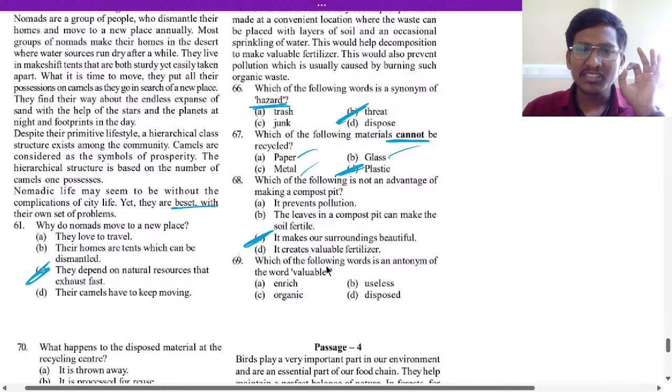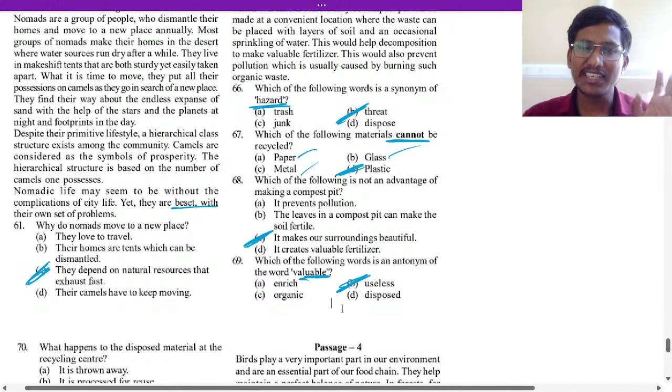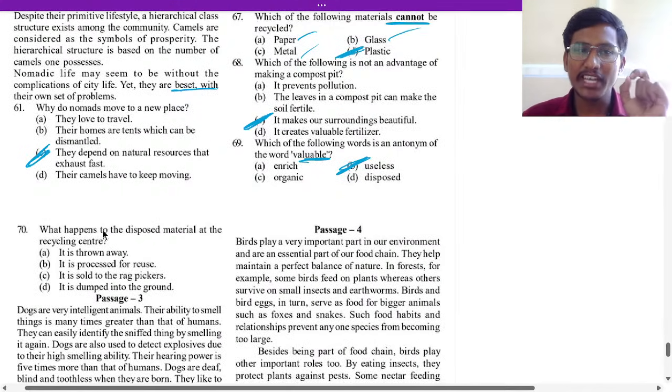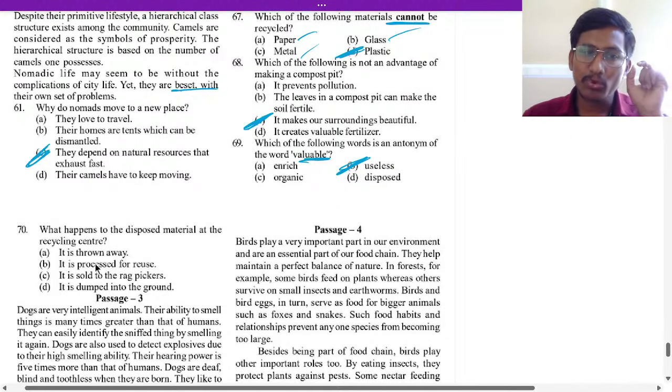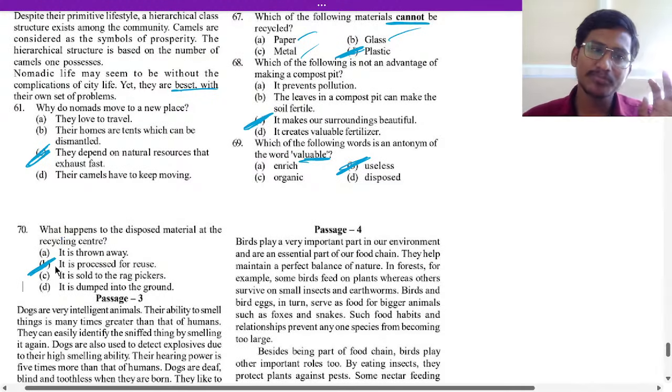69, which of the following words is the antonym of the word valuable? Opposite of valuable is useless. Option B, useless. Option B is the answer for 69. Now 70 question is here. What happens to the disposed material at the recycling center? It is processed for reuse. Option B, it is processed for reuse, is the answer for 70.